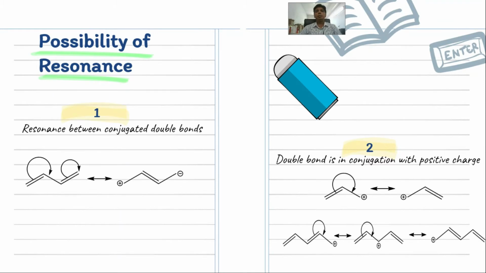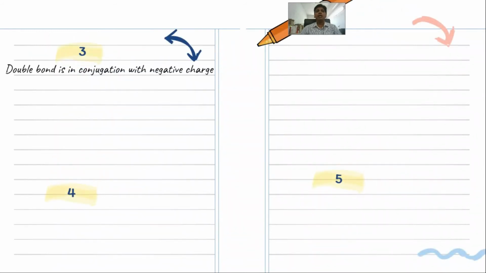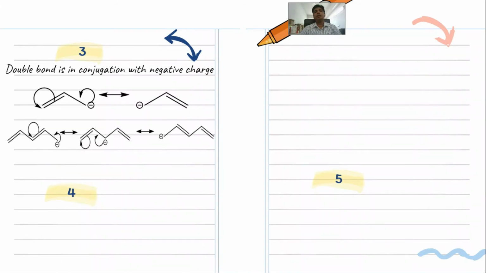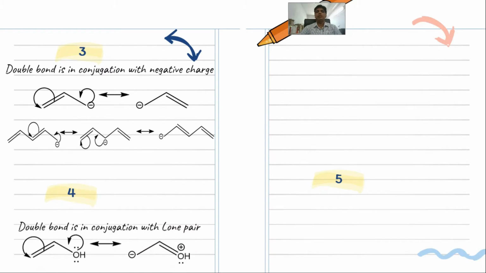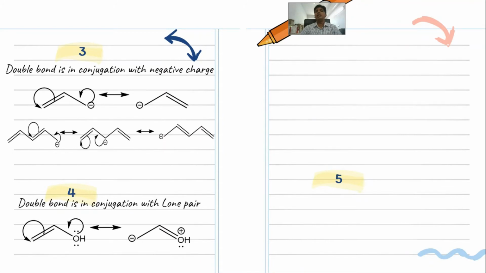Second, when a double bond is in conjugation with a positive charge, as you can see, the positive charge is in conjugation with the double bond and hence gives rise to a resonating structure. There are two examples which explain how resonating structures can be produced. Third category is when the double bond is in conjugation with a negative charge, similar to the positive charge. If it is in conjugation with a negative charge, it will give rise to resonance. Fourth possibility is when a double bond is in conjugation with a lone pair. Similar to a negative charge, here also the lone pair will take part in the resonating form and give a resonating structure.